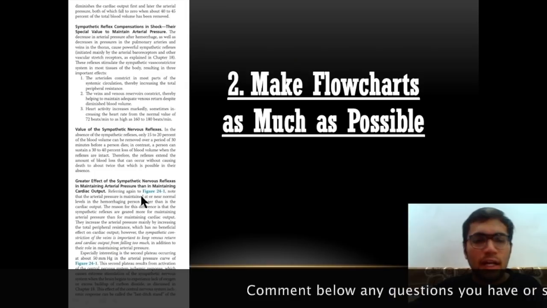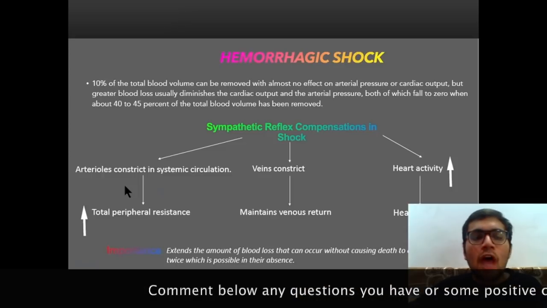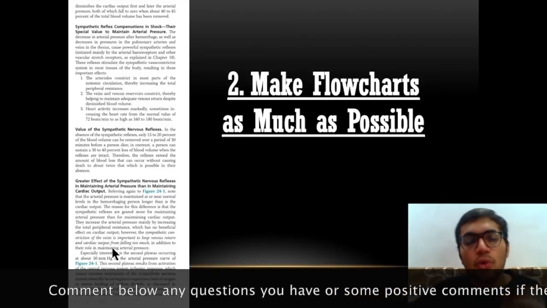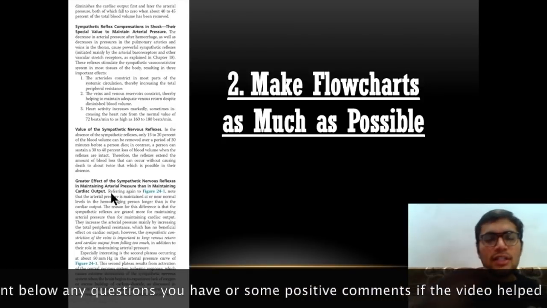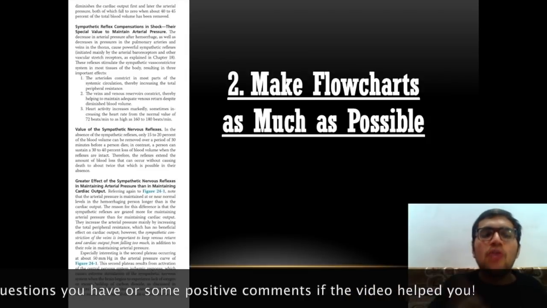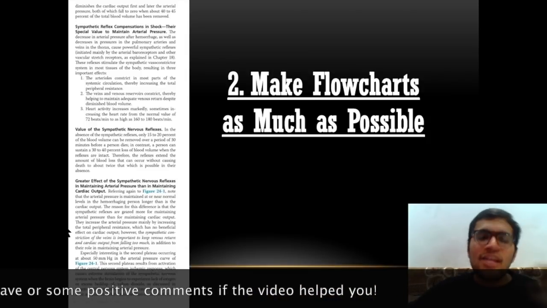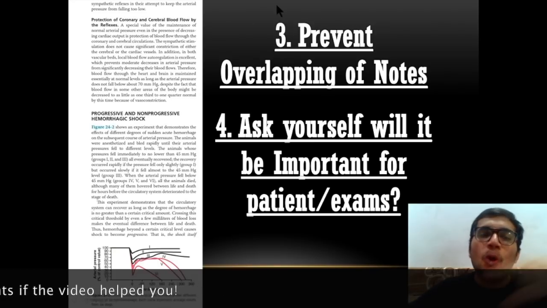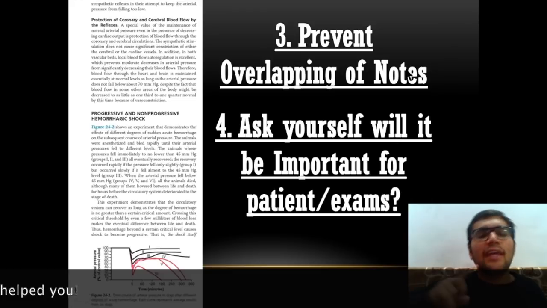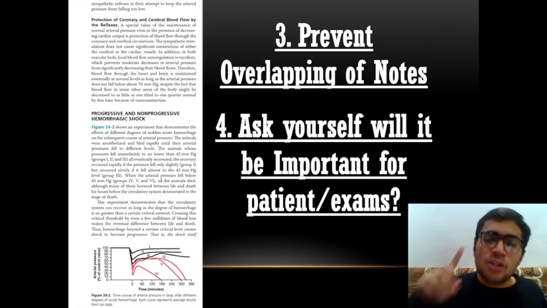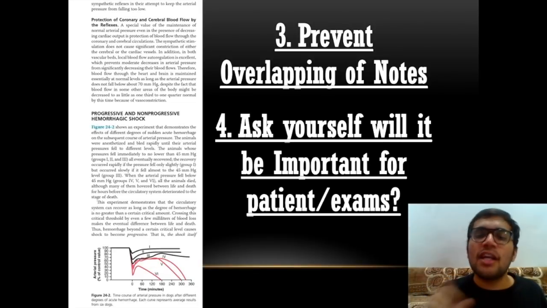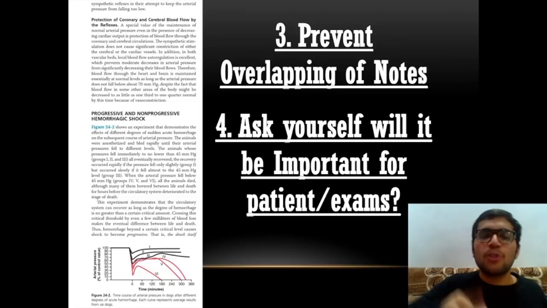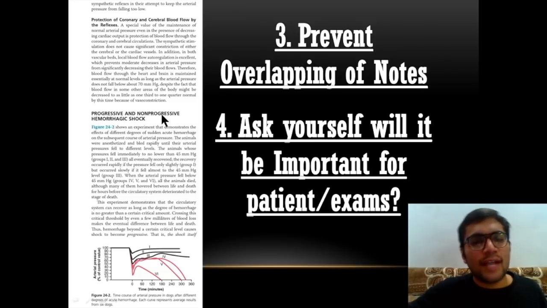Now let's proceed ahead. Now we will see this text, okay? Now I have not written this text in my notes. Why? Because if you read the chapter according to the index, you will notice that the same information has been given in blood pressure and cardiac output. So this is my next point: prevent overlapping of notes. You need not write every time what the blood pressure regulation and cardiac output regulation are. If it has already been covered in a chapter, prevent its overlapping, okay? Now let's proceed to the next point. Now this is all done. As I have already told you, this is given in blood pressure, no need to read this.